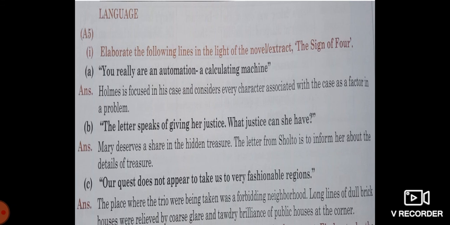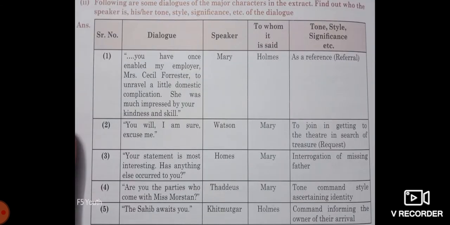Now the last is language A5. Elaborate the following line in light of the novel extract, The Sign of Four. I hope the slide is visible to you. Take a screenshot and write it down. The dialogue is given; we have to write who has spoken, to whom it has been said, and the tone or style. If you have the textbook, you can see the question properly and write it down in your notebook. Quickly take a screenshot of it.